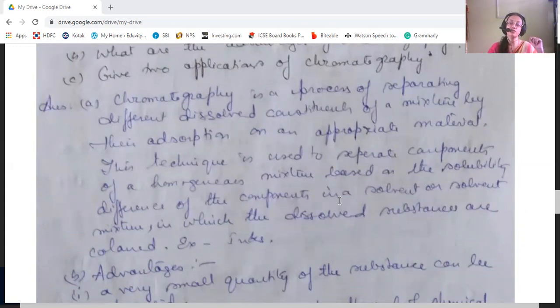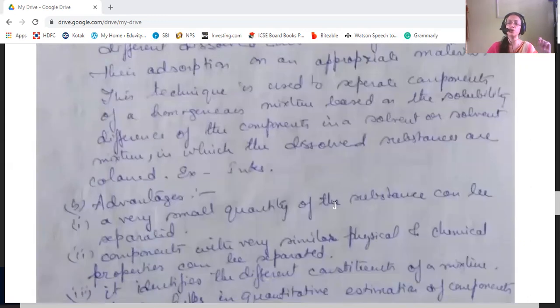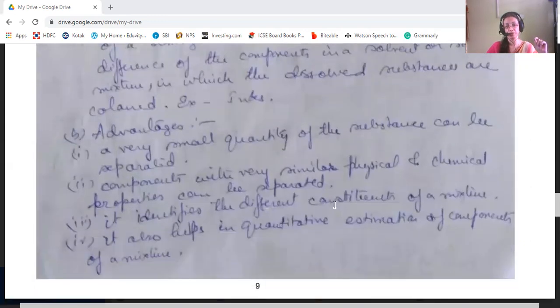Now, advantages of this: a very small quantity of a substance can be separated here. Okay, the components with very similar physical and chemical properties can be separated. Okay, it identifies the different constituents of the mixture. It also helps in quantitative estimation of the components of the mixture.